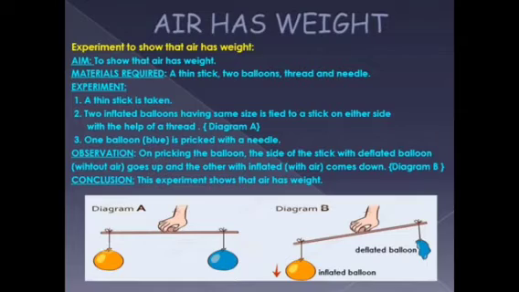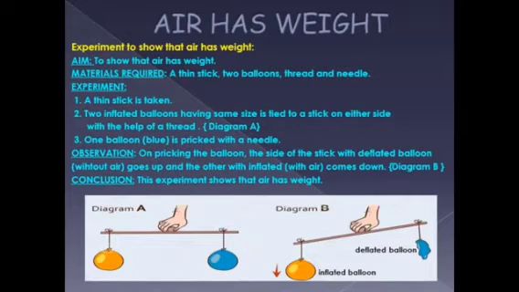So, our aim is to show that air has weight. What are the materials required to do this experiment? They are a thin stick, 2 balloons, thread and needle. Now, how to do the experiment? The first step is a thin stick is taken. So take a thin stick as shown in diagram A.